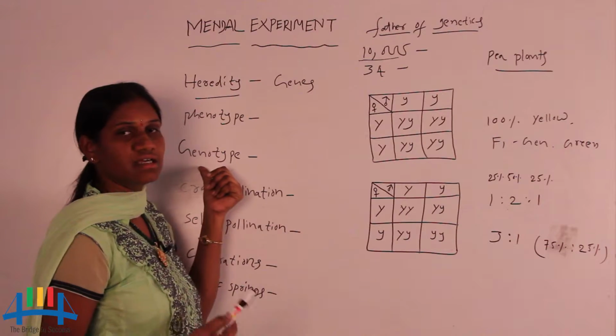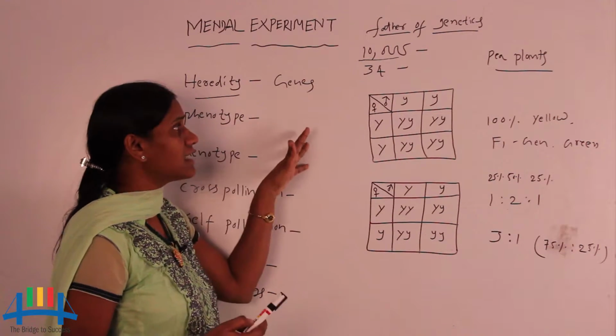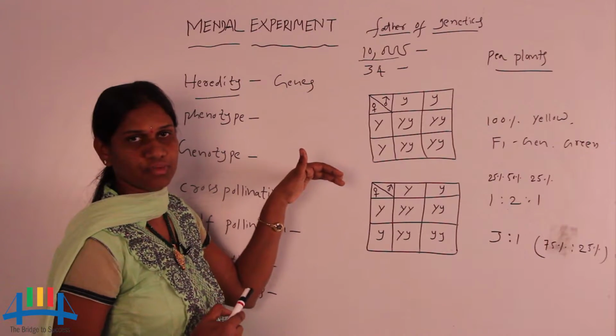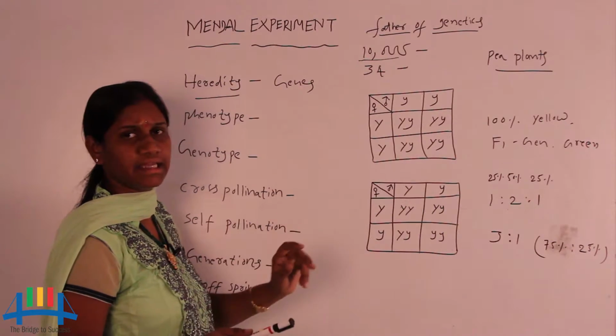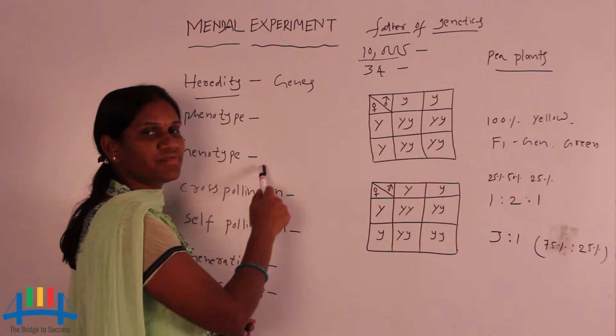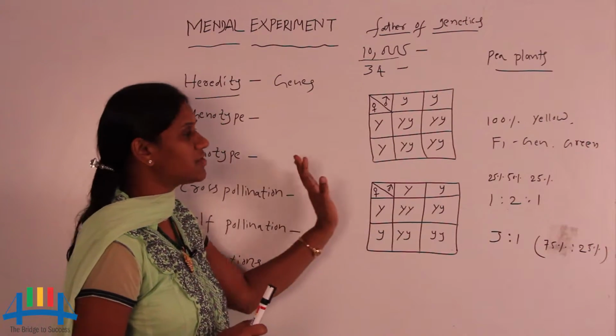Then internally there are the genes, for example in human beings there are 46 chromosomes, and we see whether they are the same when passed from parent to progeny or whether there are any changes. So for genotype we observe the genes, and for phenotype we observe the physical appearance present in the plants.